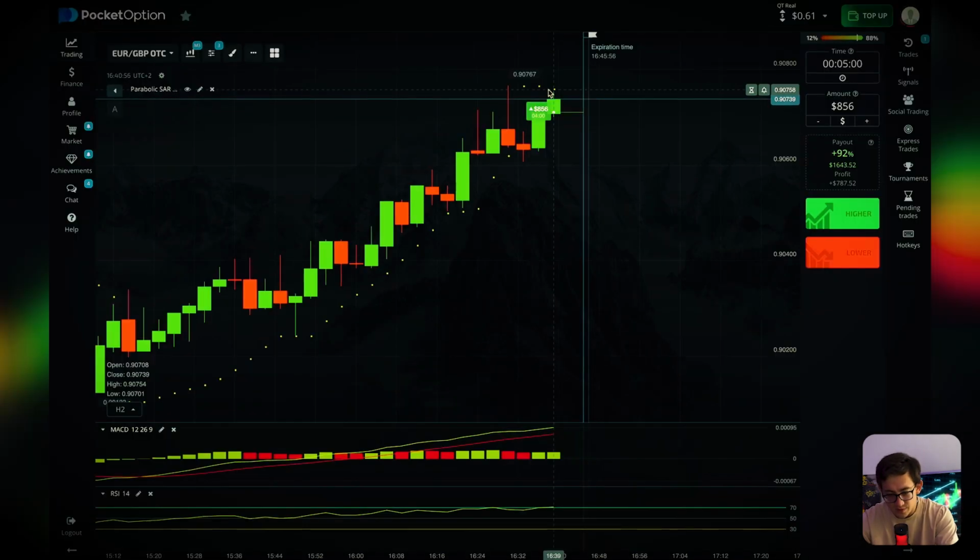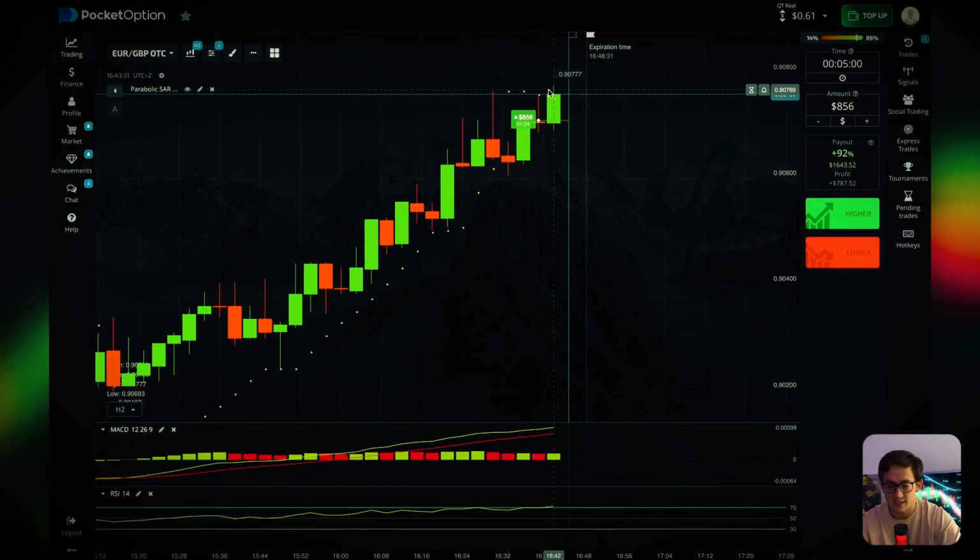And if we watch the parabolic SAR indicator, we see that this indicator shows us an upward direction, guys. And so it is very cool because 3 indicators show us a very clear signal for this direction, guys. You can see that this motion is on our side, because the price is very well just moving in an upward direction, and it is very cool.